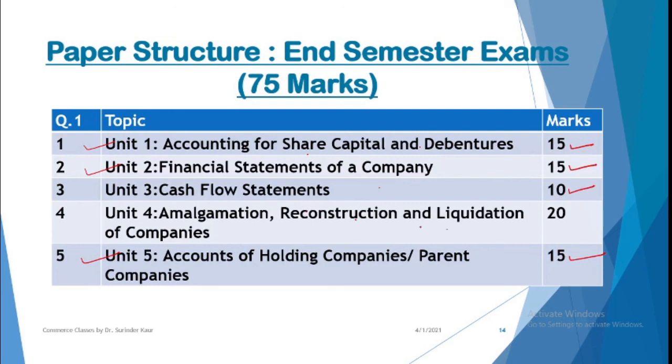Amalgamation, reconstruction, liquidation is a very detailed chapter comprising 3 main things. And within reconstruction, you will find internal and external reconstruction, and accounting is an altogether different story. So you will have a 20 marks question from this unit. So that will make up a total of 75 marks.